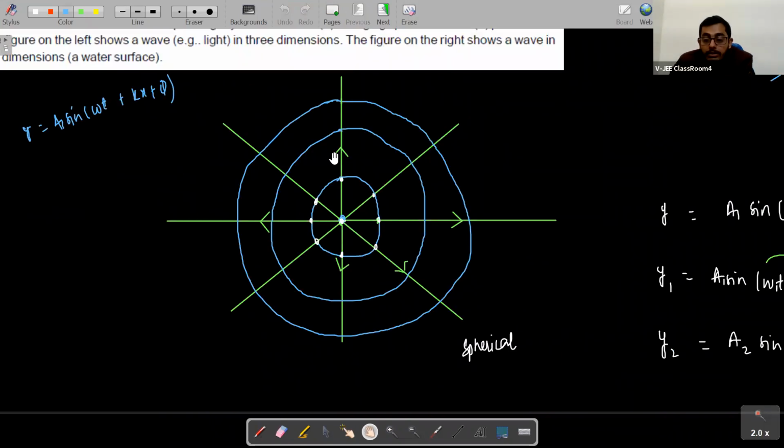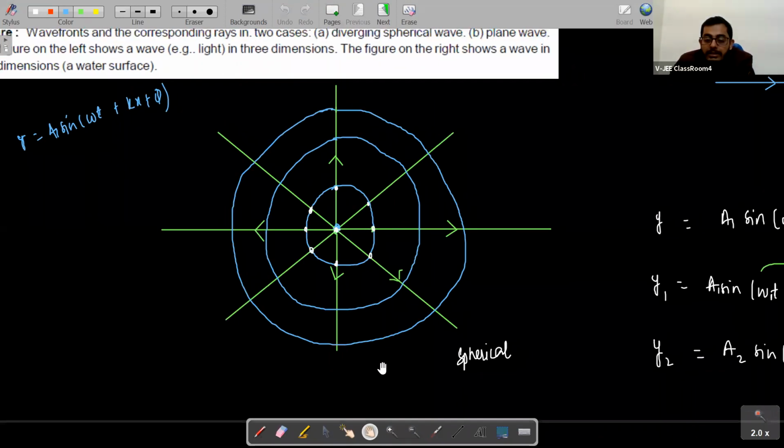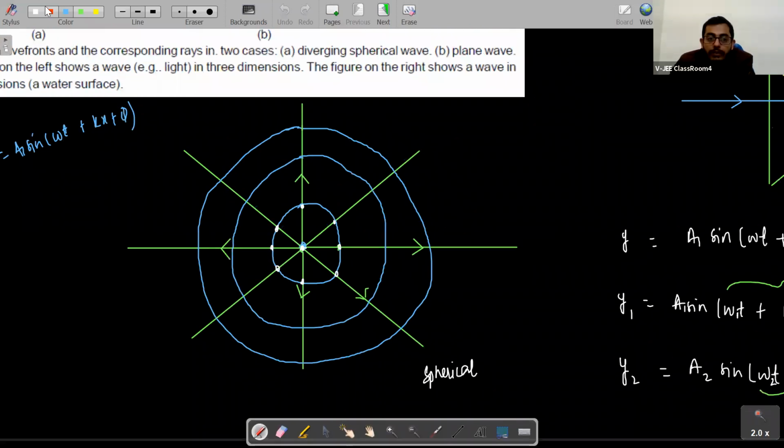Okay, so now we are having some properties of wavefronts, which we will be talking about right now. First of all, the first property for wavefronts is that the direction of propagation of wave is always perpendicular to the wavefront.